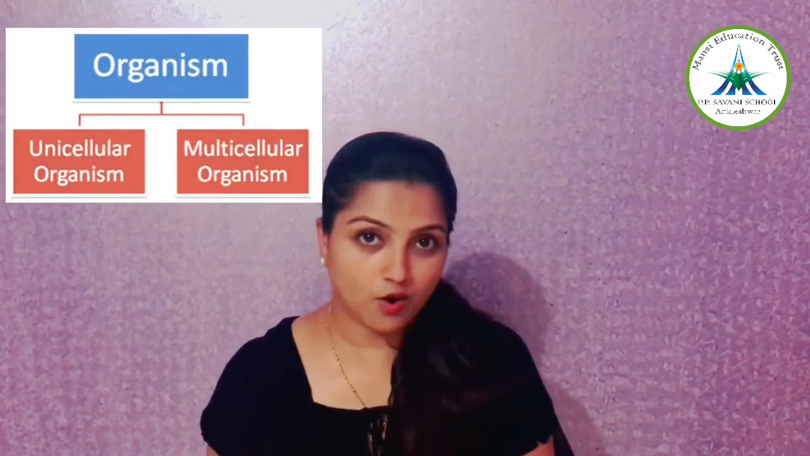Then came Virchow. Virchow, what did he do? He expanded the cell theory. Now how did he expand the cell theory? He said omnis cellula e cellula, which means all cells arise from pre-existing cells. These are the contributions of different scientists. Now organisms can be divided depending on whether they have one cell or many cells. So we distinguish this as what? A unicellular organism or a multicellular organism.